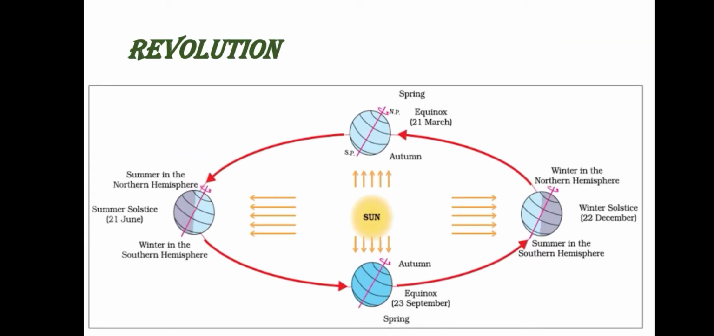Here, in this picture, they show you 4 different types of earth positions: winter solstice, summer solstice and equinox. What is meant by summer solstice? What is meant by winter solstice? And what is meant by equinox? We are going to see that.